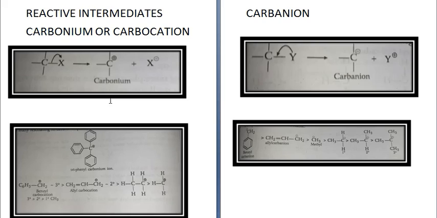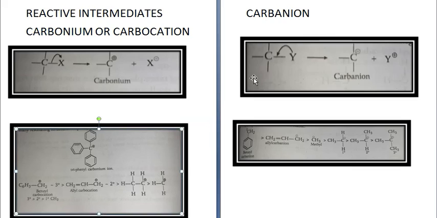Order of stability of carbonium ion: due to many resonating structures, triphenyl carbonium ion is most stable because it has the maximum number of resonance structures. Then comes benzyl carbocation, the C6H5CH2. Then comes allyl carbocation, and so on. Then this, and then this one. So this is the order.